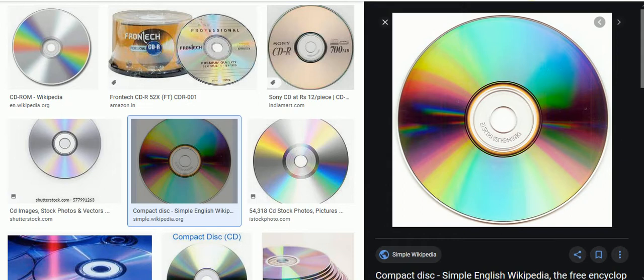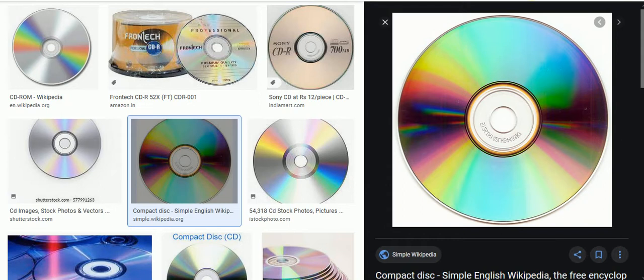Look at this, because CD-ROM, DVD and Blu-ray. A CD-ROM stores up to 700 MB, and data is permanently stored in this media, stored on the CD-ROM during the manufacturing process itself.